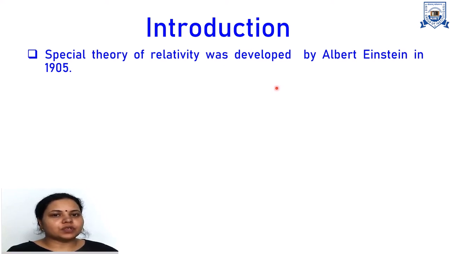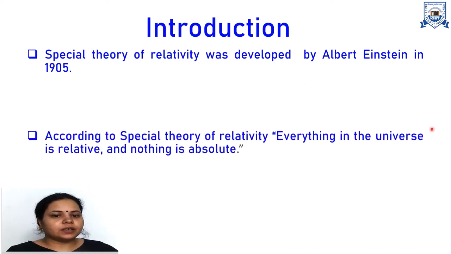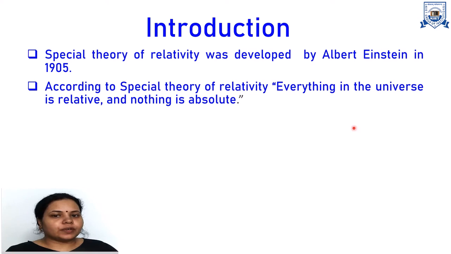This contradiction was first pointed out by Einstein, and he gave a new theory which is known as theory of relativity. According to theory of relativity, everything in the universe is relative and nothing is absolute. That means in theory of relativity, all physical fundamental quantities like mass, length and time are relative. They depend on the motion of the system and motion of the observer.